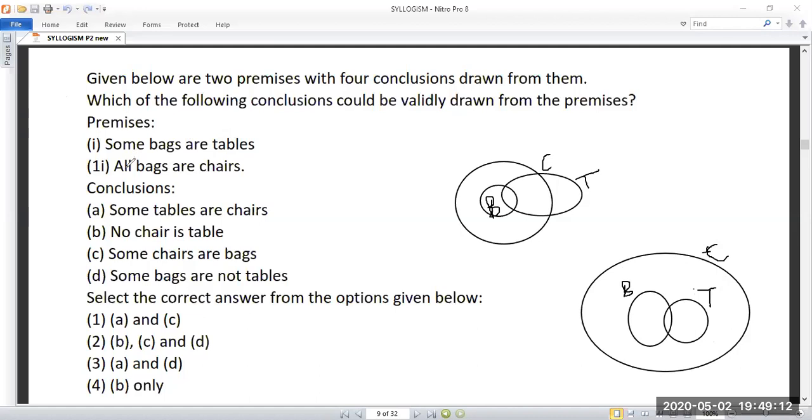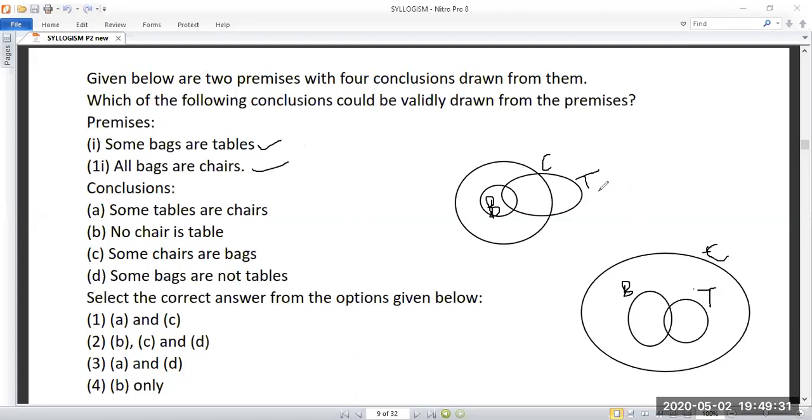Check the universal statement: all bags are chairs. Whether it is true, yes, all bags are chairs. Some bags are tables, so our two conditions are satisfied.